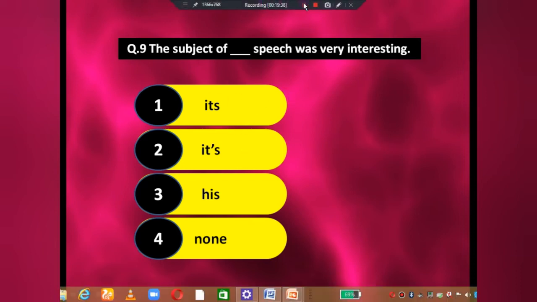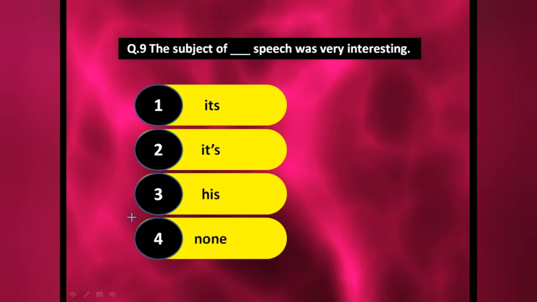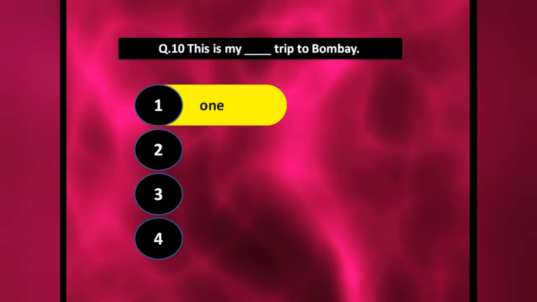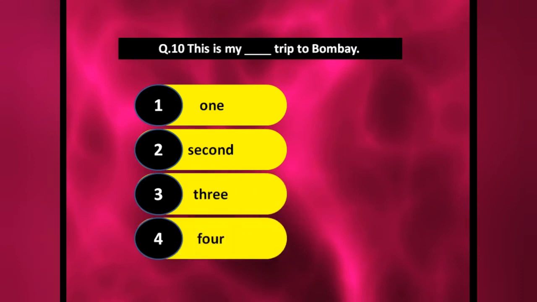So what will be the correct answer? The correct answer will be his speech. Okay, understood? Now the last one, that is, this is my dash trip to Bombay. Now this is my one trip to Bombay, this is my second trip to Bombay, third trip to Bombay, and fourth trip to Bombay. Now by this we came to know that this is my second trip to Bombay.